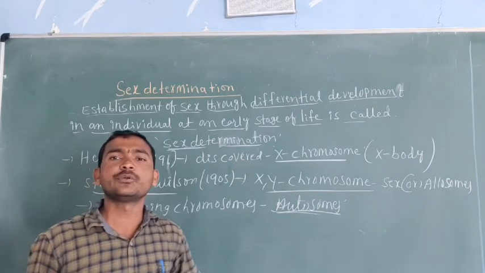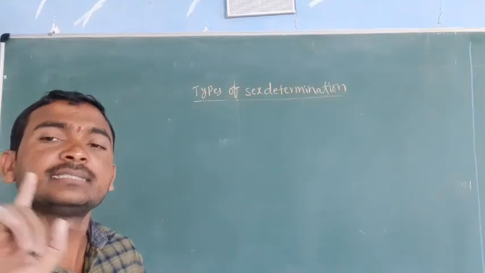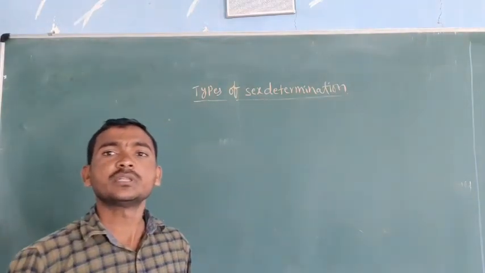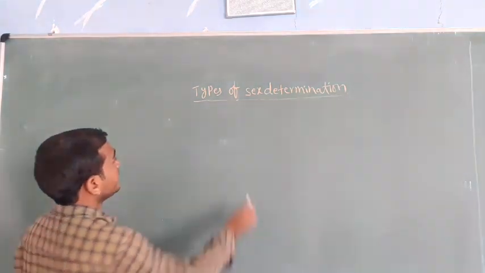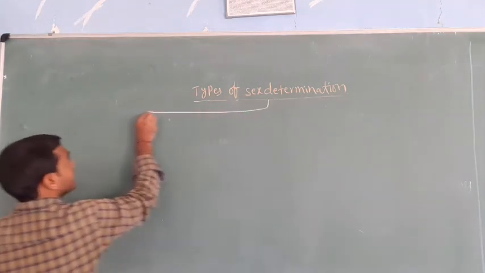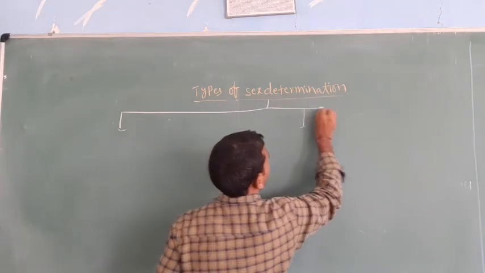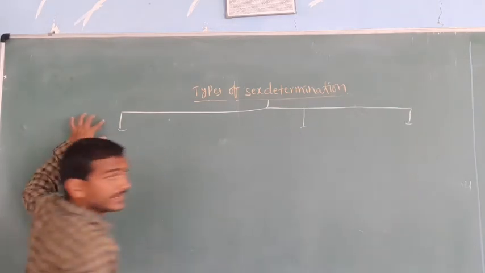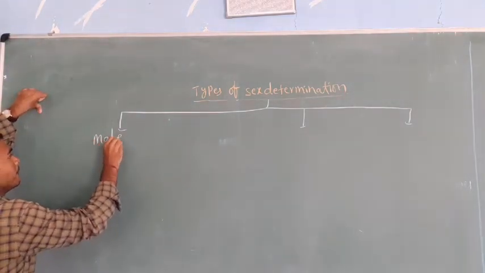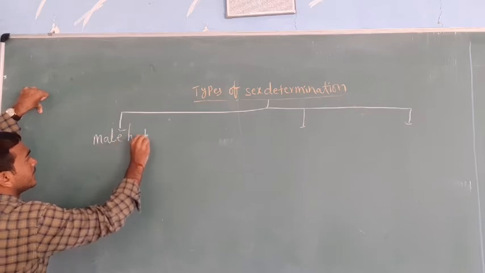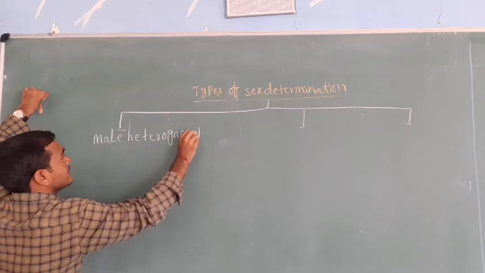Now we are going to discuss the types of sex determination. Sex determination is divided into the following types. Basically there are three types. The first one is male heterogamety.